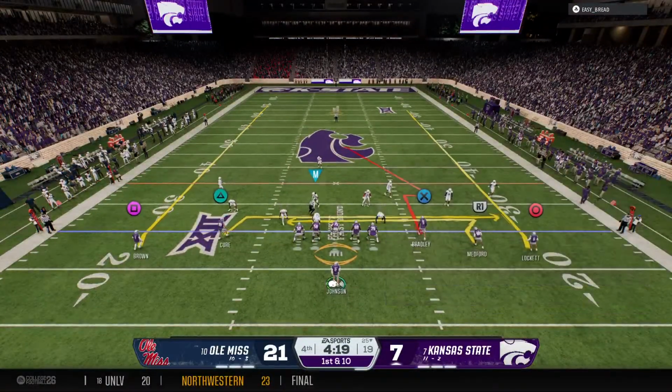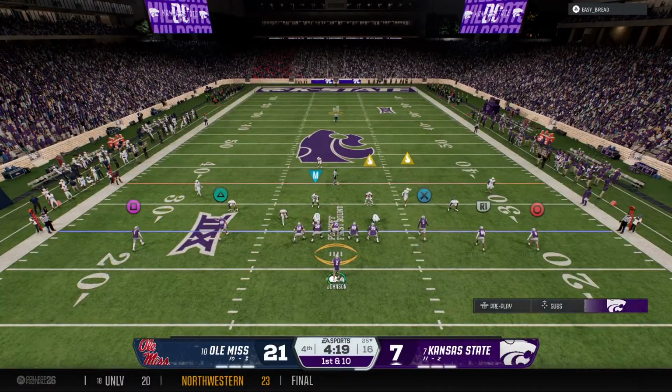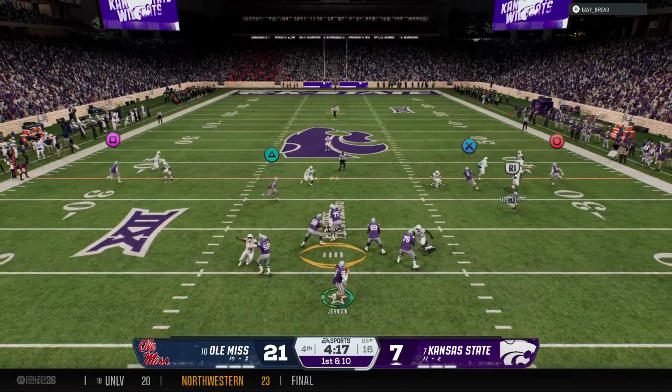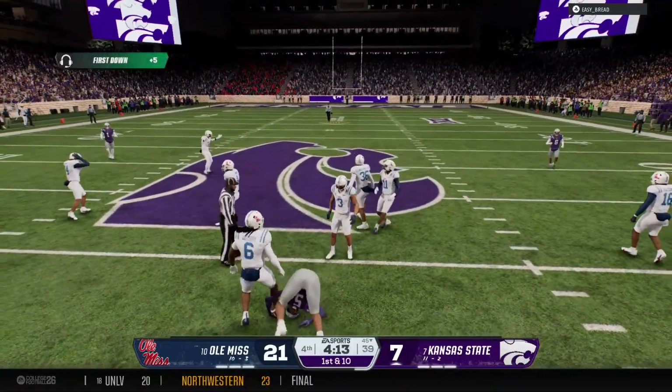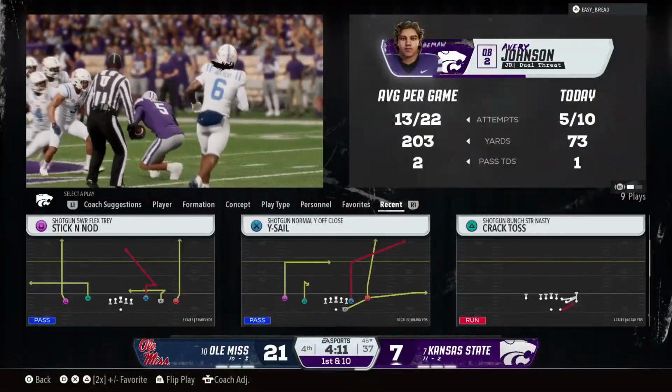Play of the drive now from the 25. Looking to throw. It's Johnson. Lets it go quickly. Graham down the middle. It's Bradley. They tackle him, but not before he makes the 45.